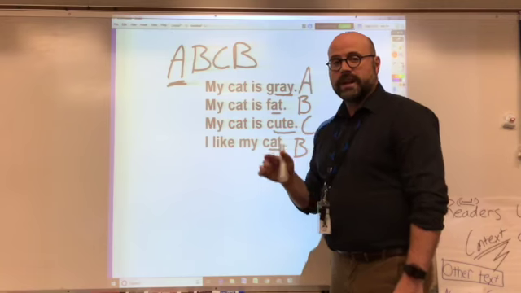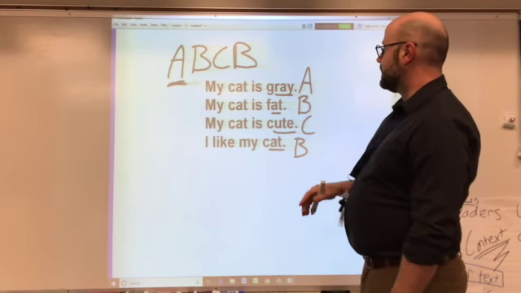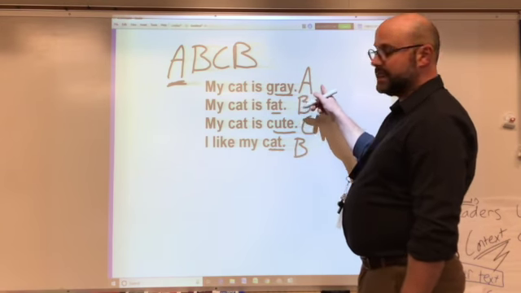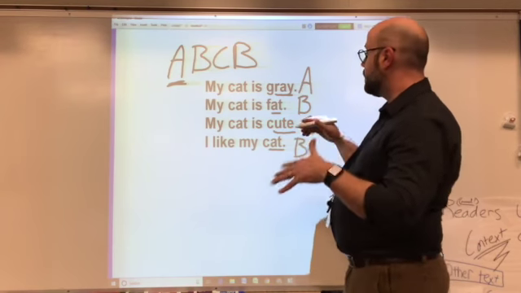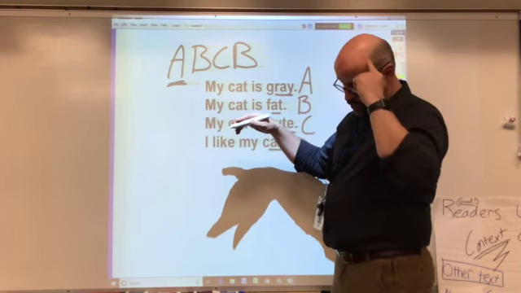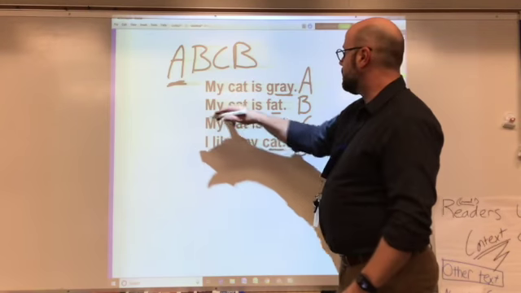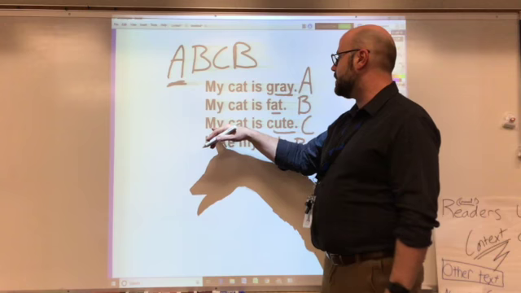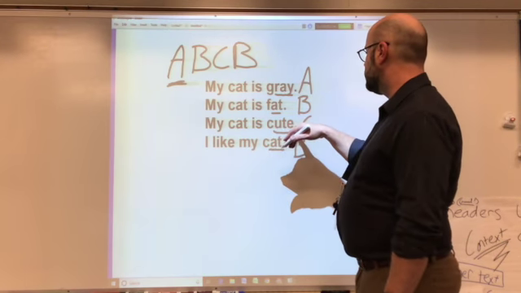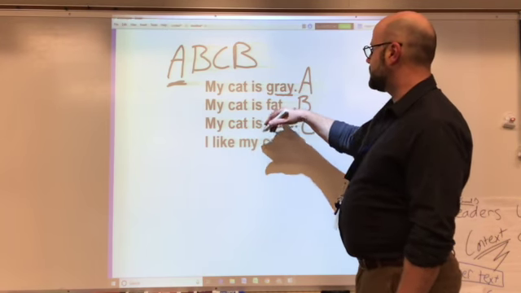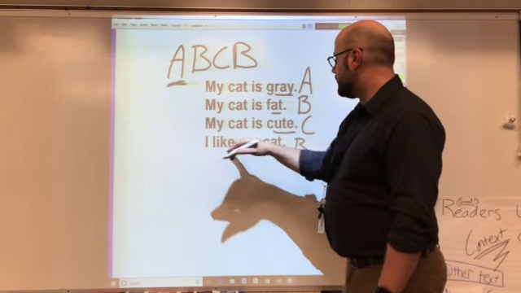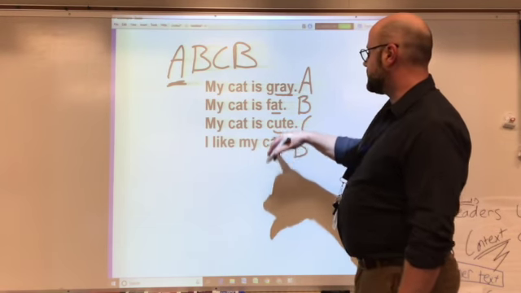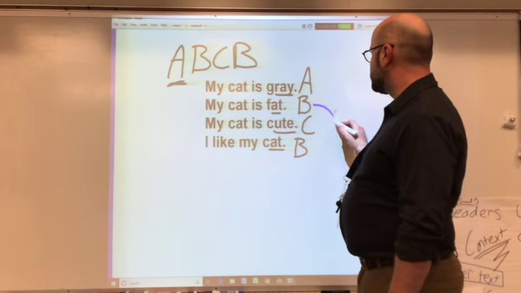And this is the one that only has two rhyming lines and two non-rhyming lines. My cat is gray, that's an A, it's the first line of the stanza. My cat is fat, okay, B, because it doesn't have the same end rhyme. My cat is cute, that's a C, because it doesn't have the same end rhyme as fat or gray. And I like my cat, that's a B, because it has the same end rhyme as line B.